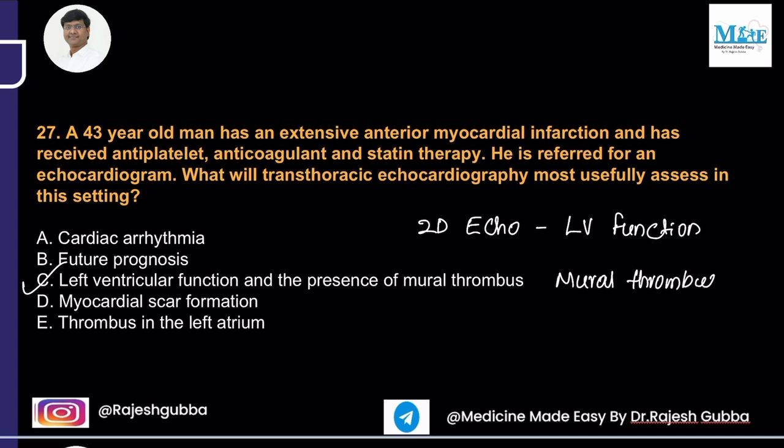Okay, because once there is left ventricular dysfunction, there can be stasis of the blood resulting in the formation of the thrombus. Whereas the cardiac arrhythmias can be assessed by ECG but not by echocardiography. All right, then you take the future prognosis. Echocardiography gives limited information about the prognosis, right?